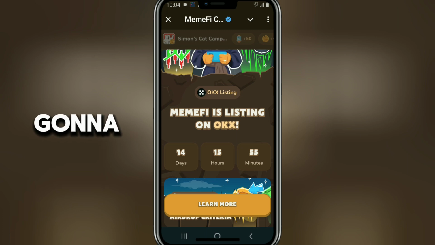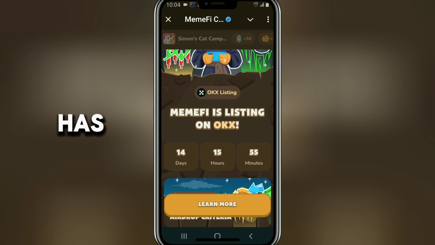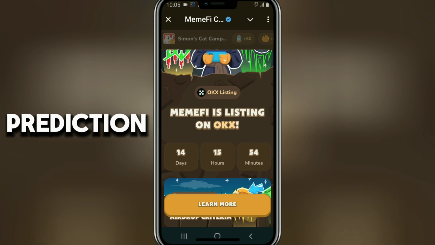In this video we're gonna talk about the price prediction of Memefi. As you all know, Memefi has revealed the listing date, which is going to be in 14 days. As you can see here, Memefi is listing on OKX in 14 days, 15 hours and 55 minutes. So we are going to do the prediction now based on what happened to a lot of different airdrops, using the same method.